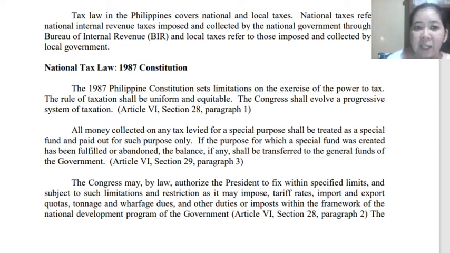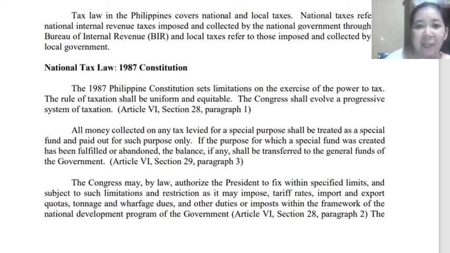Okay, so the rule of taxation shall be uniform and equitable, meaning the tax law should make sure that what is being imposed and collected from the persons, the property, or the business entity is fair, just, and right, and not more than what they should pay. That is what we mean by equitable. So the Congress shall evolve a progressive system of taxation.